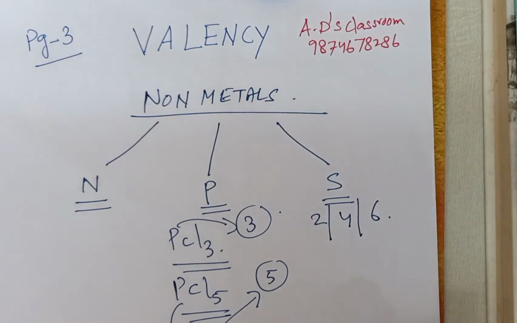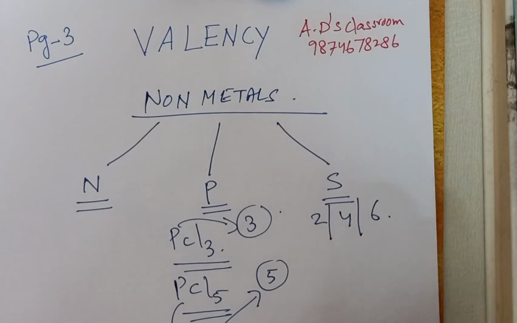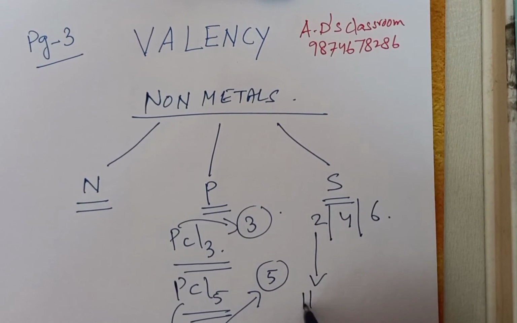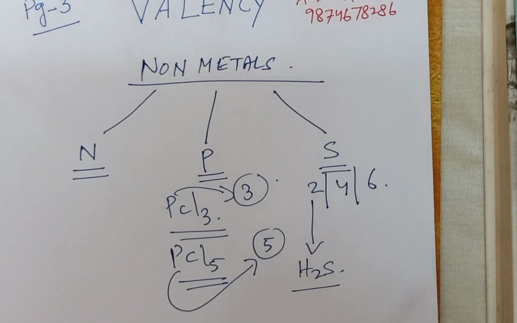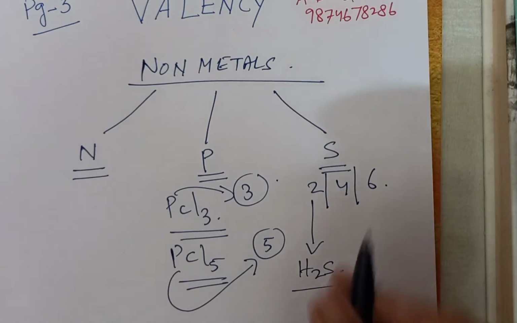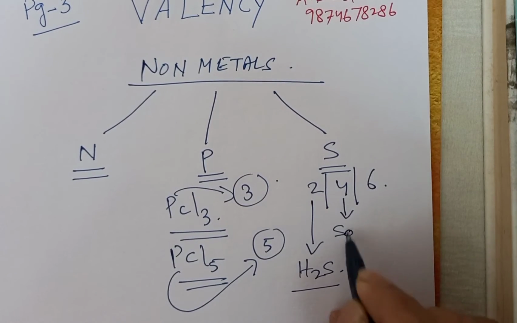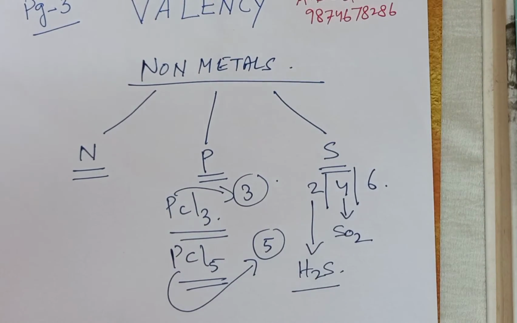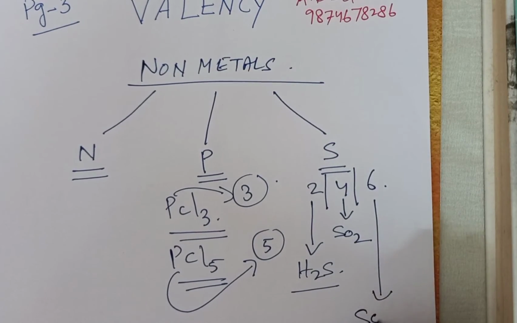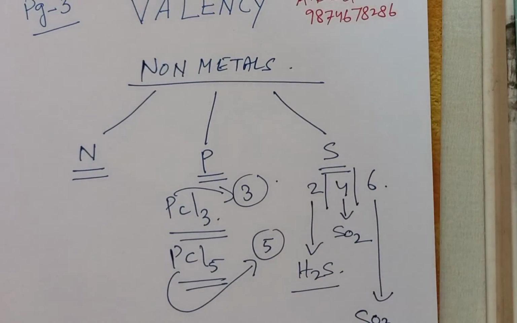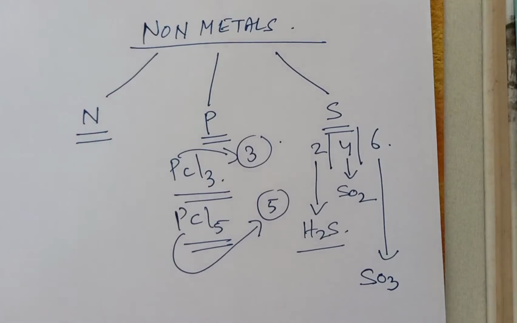Now we can see the valency of sulfur is 2 in this particular compound, H2S. In H2S, the valency of sulfur is 2. Then in SO2, the valency of sulfur is 4. And in SO3, the valency of sulfur is 6.